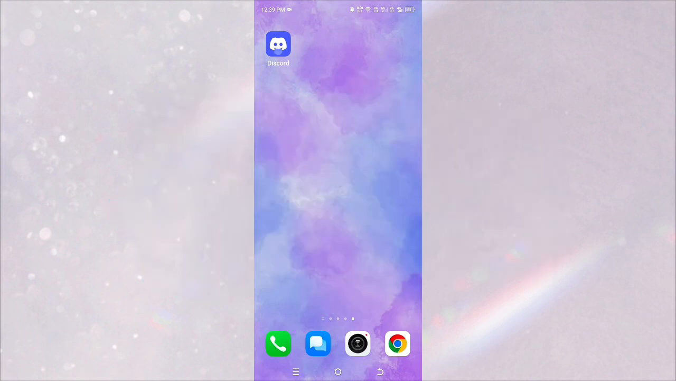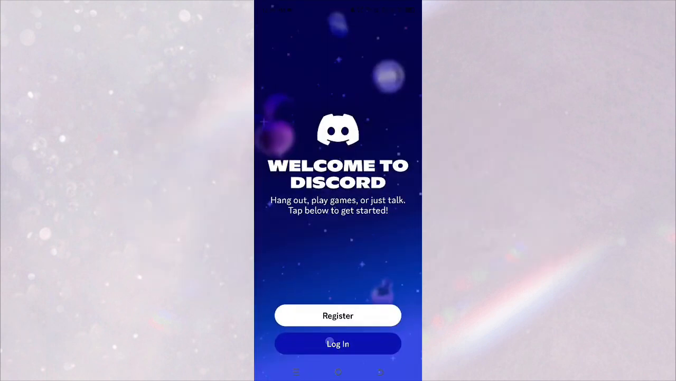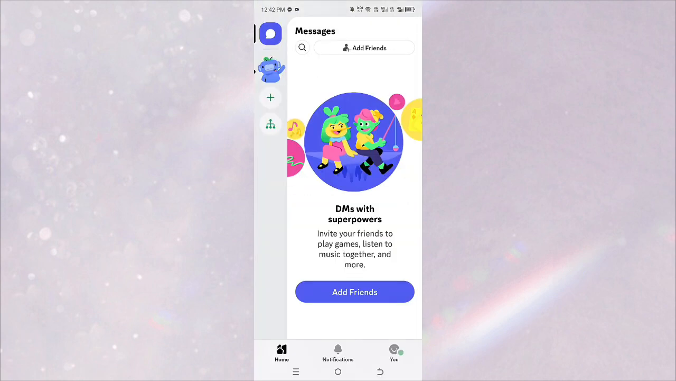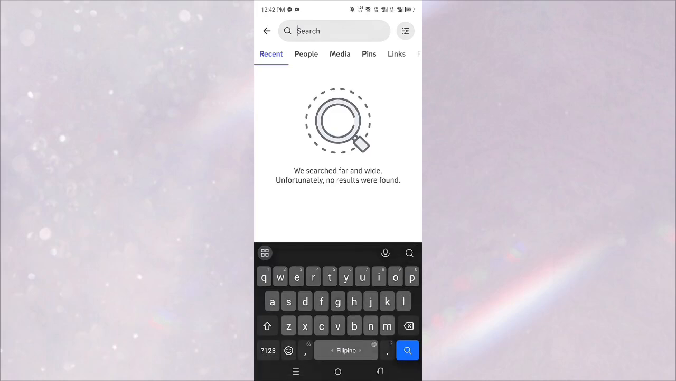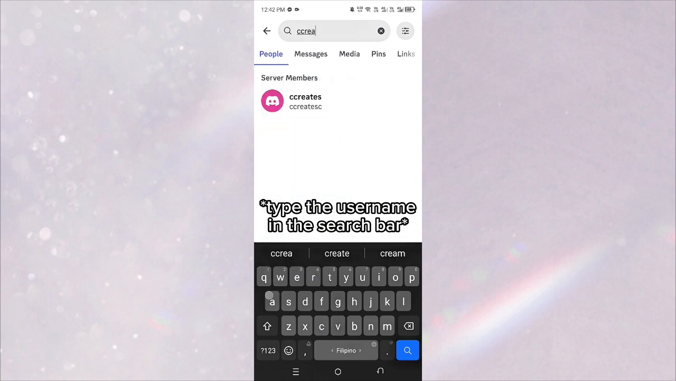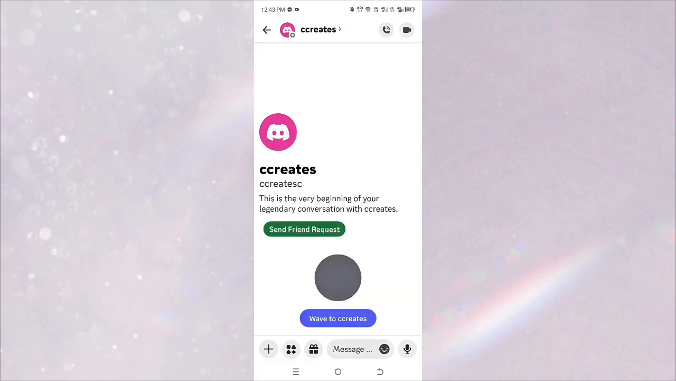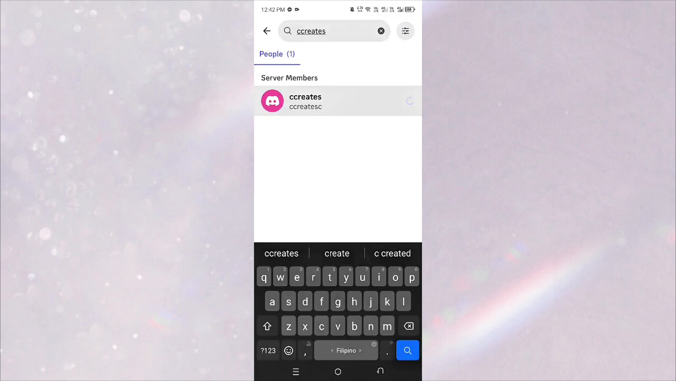So first, let's head over to Discord. Just make sure that you have already logged into your account. And from here, just click on the search button and type the username of the person that you want to find on Discord. And that's just how easy you can find someone on Discord.